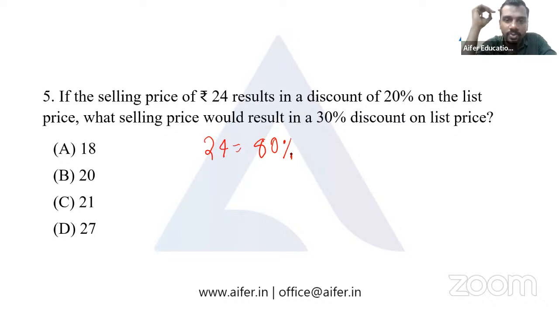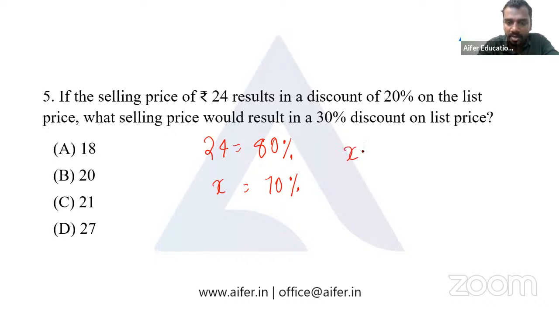We have 24 as 80%. What selling price would result in a 30% discount on the list price? So we have X is equal to 70%.